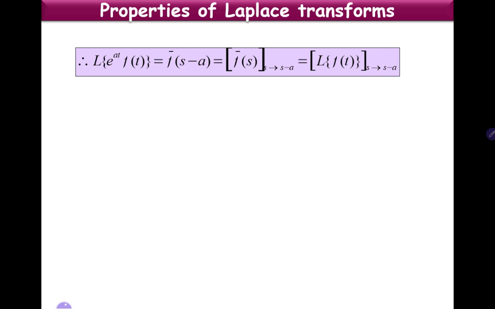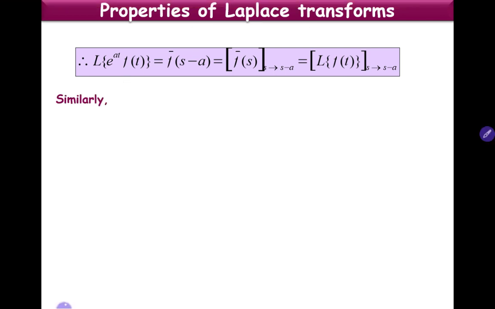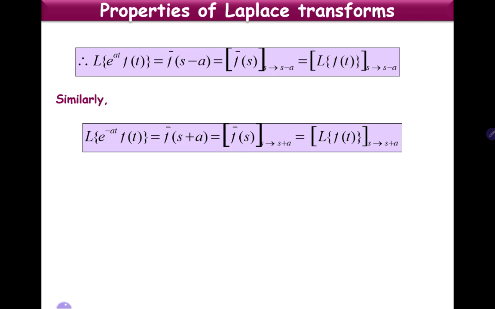So using the first shift property, if we want to find the Laplace transform of e power at into f of t, we find the Laplace transform of f of t and replace s with s minus a. So remember the relation between the first and last term to apply for problems. Laplace transform of e power at into f of t is the Laplace transform of f of t with s replaced with s minus a.